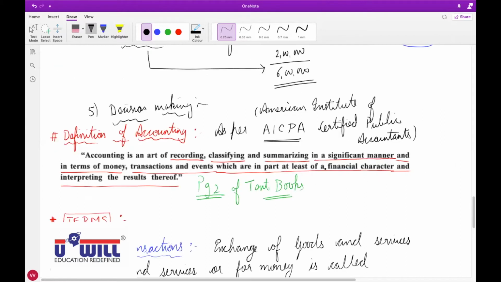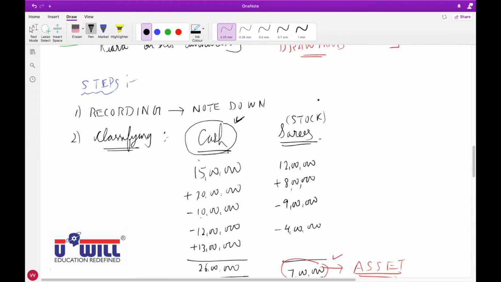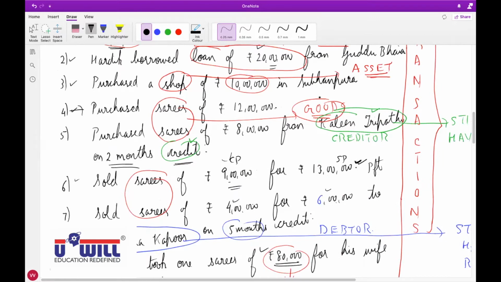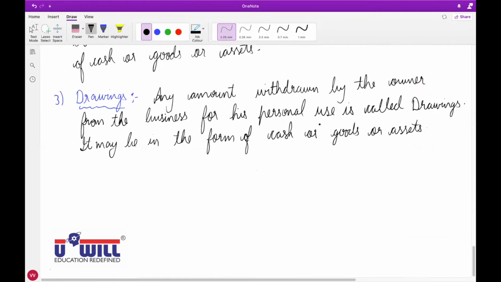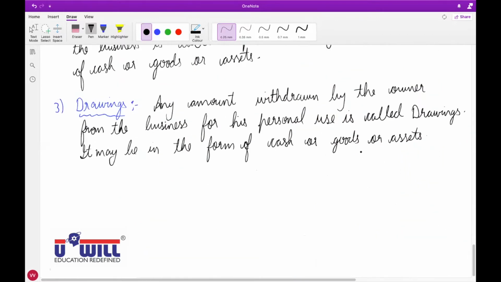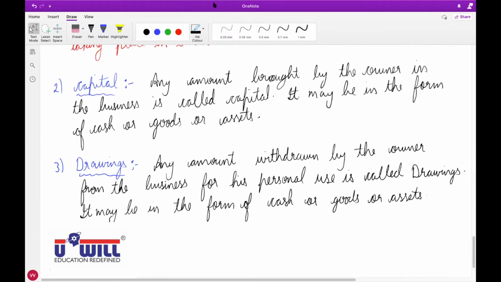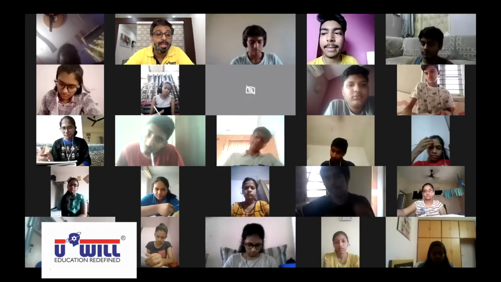Like in our example, saris were withdrawn, they were goods. Saris of 1,80,000 were withdrawn. But what was sari? Sari was goods in the business. So you can withdraw cash also, you can withdraw goods also, or you can withdraw assets also. Raise your hand who is still writing it carefully.